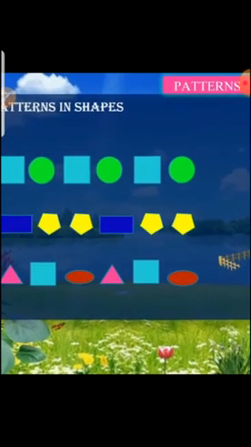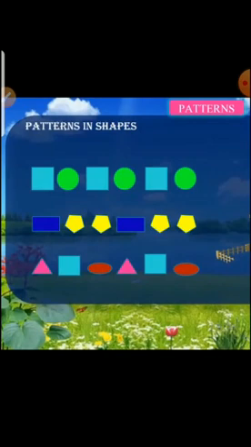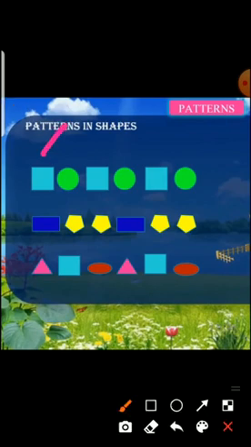In the first row, you can see a square and a circle. Yes, it is a simple pattern. In that row, each square is followed by a circle. Look here: square, circle, square, circle, square, circle. So each square is followed by a circle. Okay, so it is a simple pattern.